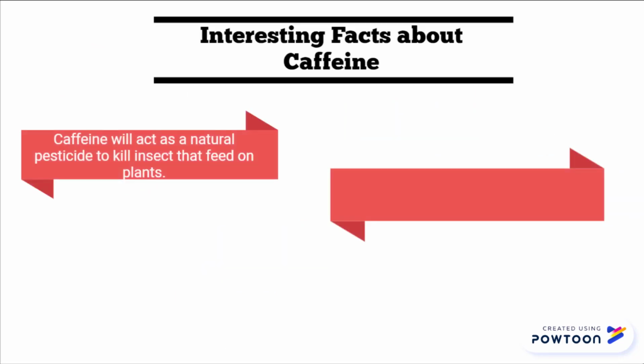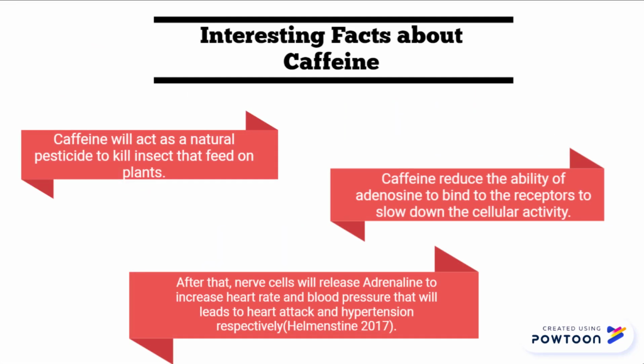Caffeine acts as a natural pesticide. It reduces the ability of adenosines and it releases the hormone adrenaline.